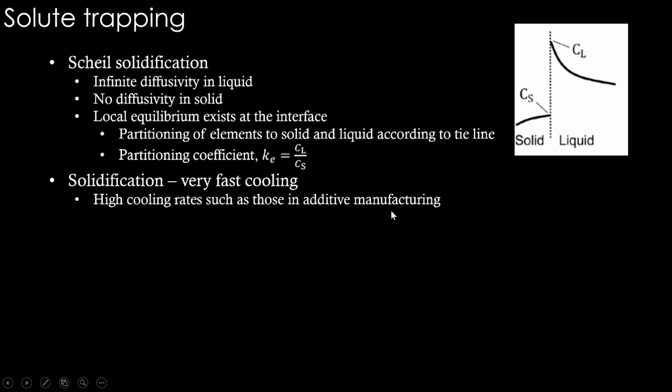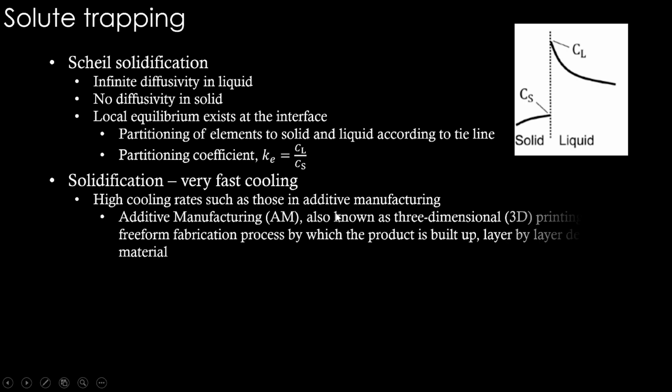Solidification in very fast cooling scenarios is something we see in processes such as additive manufacturing. Additive manufacturing, if you have not come across this before, is also known as three-dimensional printing or 3D printing. It is a free-form fabrication process by which the engineering component is built up layer by layer through deposition of material. Layer by layer powder will be deposited and melted, and one more layer will be melted on top of that. Like that the entire material is built. In this process, every layer is getting cooled in an extremely fast manner. Because of that, solute trapping can happen. What is this solute trapping?